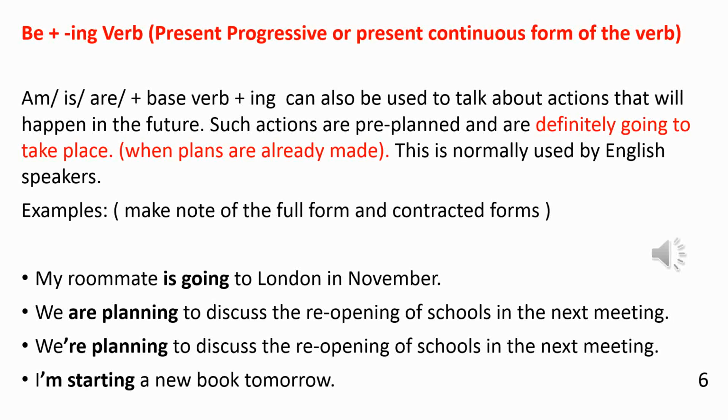Look at the examples. My roommate is going to London in November. We are planning to discuss the reopening of schools in the next meeting. We're planning to discuss the reopening of schools in the next meeting. This is the shortened form or the contracted form. Similarly, I'm starting a new book tomorrow. Once again, we have the contracted forms. So from this, we can understand that the be forms can be contracted when we speak them or when we use them in spoken English.